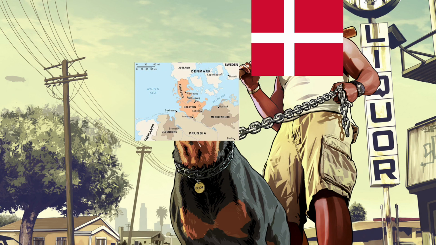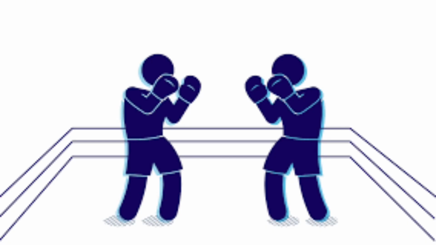Also, many little states were a part of other kingdoms or countries, like the cities of Schleswig and Holstein, which were a part of Denmark. Also, many of the states had rivalries between each other for many reasons. Now, let me introduce Otto von Bismarck himself.